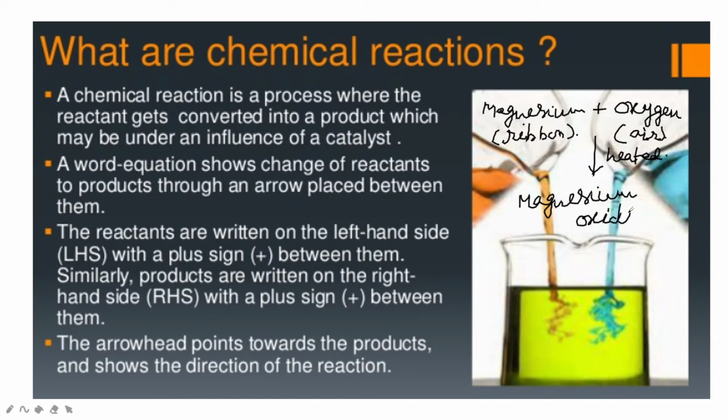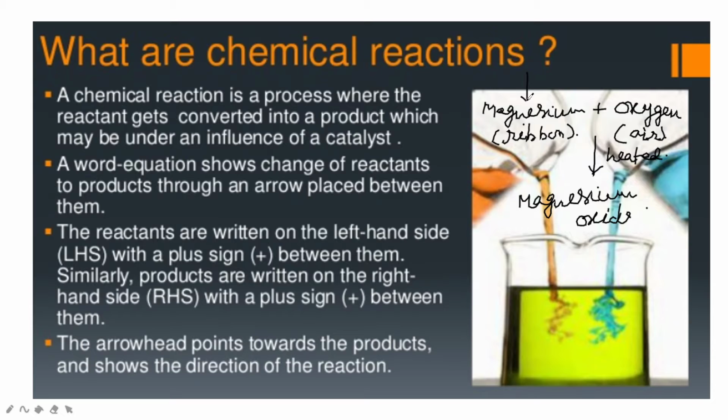This is only the white powder. So the burning of magnesium in air to form magnesium oxide is an example of a chemical reaction. What does chemical reaction mean? Two different substances combine, the reaction takes place and a product is formed.